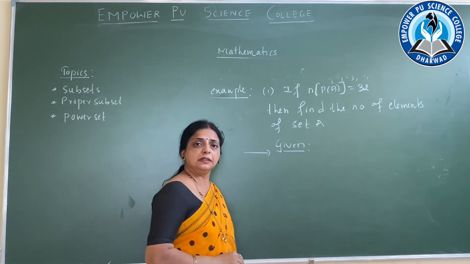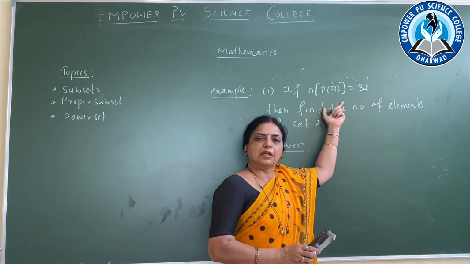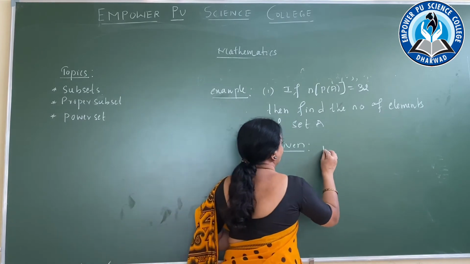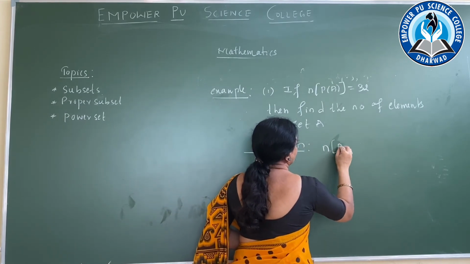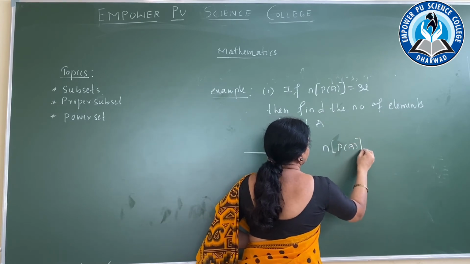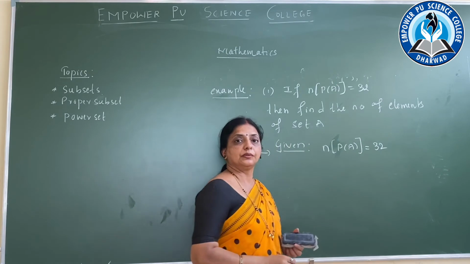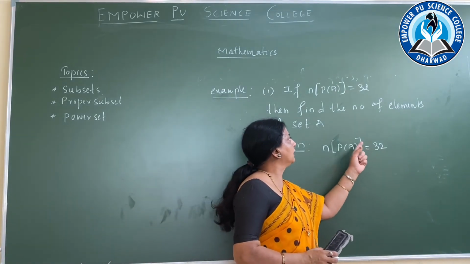Number of elements of the power set, n of P of A, how much is it? 32. We have to find the number of elements in the set. How many elements can be in set A?